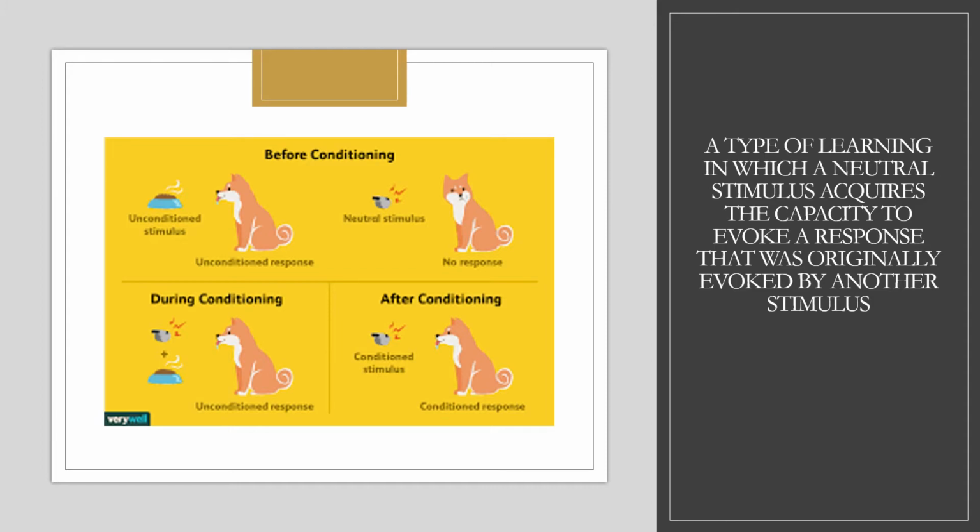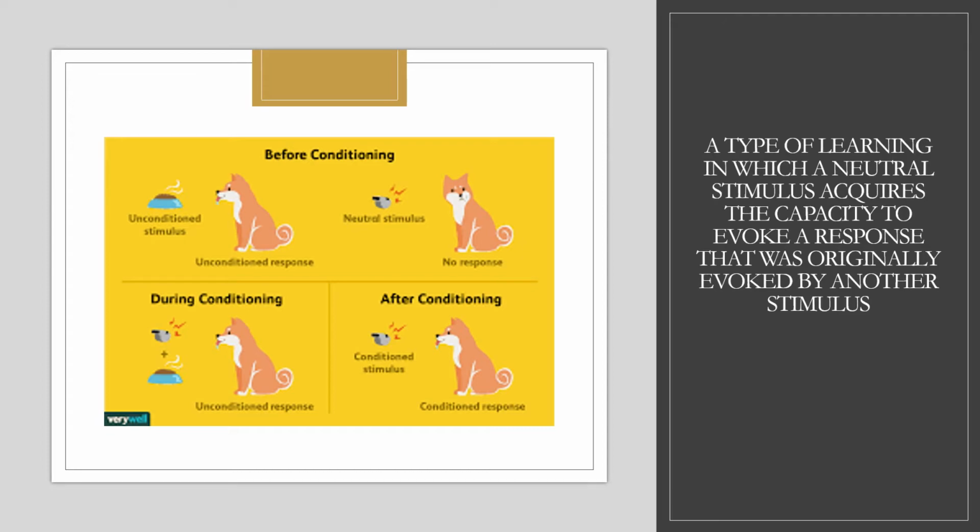So before conditioning, you present food to a dog and the dog starts salivating. So food becomes the unconditioned stimulus and salivation becomes the unconditioned response. So why does this dog salivate? Because the dog sees the food and because of the smell of the food. And then without presenting the food, you just whistle. Now there's no response from the dog. The dog doesn't salivate. The dog says, why is this man whistling?